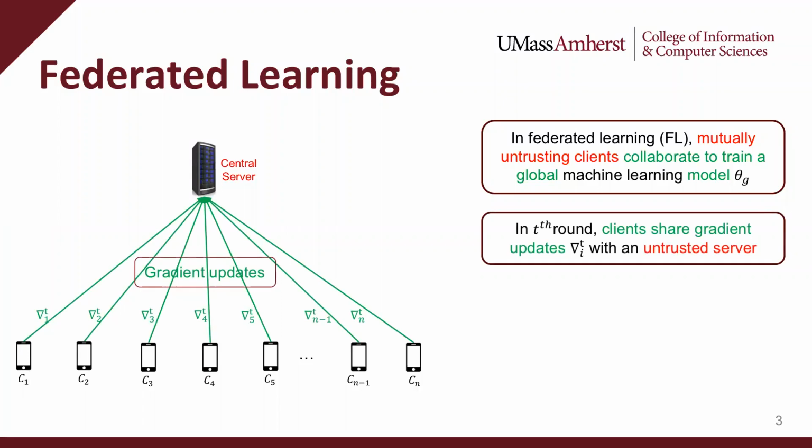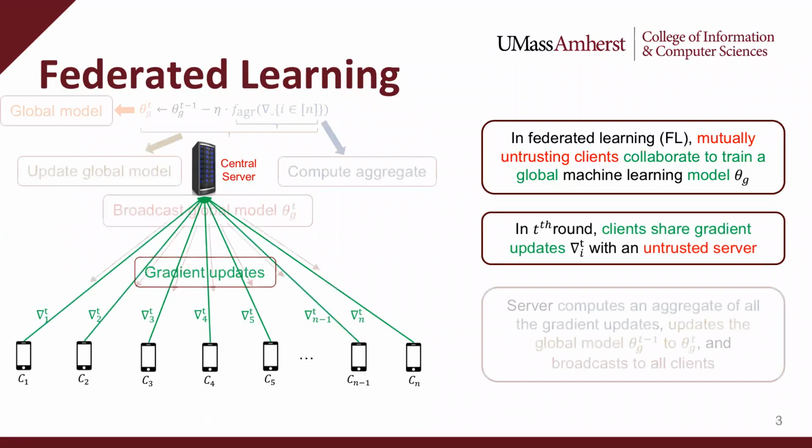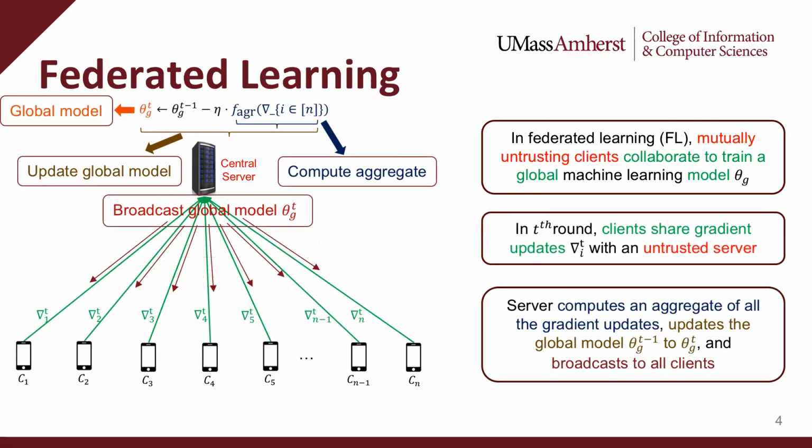In any given FL round, the server broadcasts the most recent global model to a subset of FL clients. These clients compute gradient updates using the global model and their local data, and then share the updates with the server. The server aggregates the updates using some aggregation algorithm, such as coordinate-wise average, and updates the global model using this aggregate and the stochastic gradient descent algorithm. This process continues until the global model converges, for example, until the model achieves the desired classification performance on a given task.